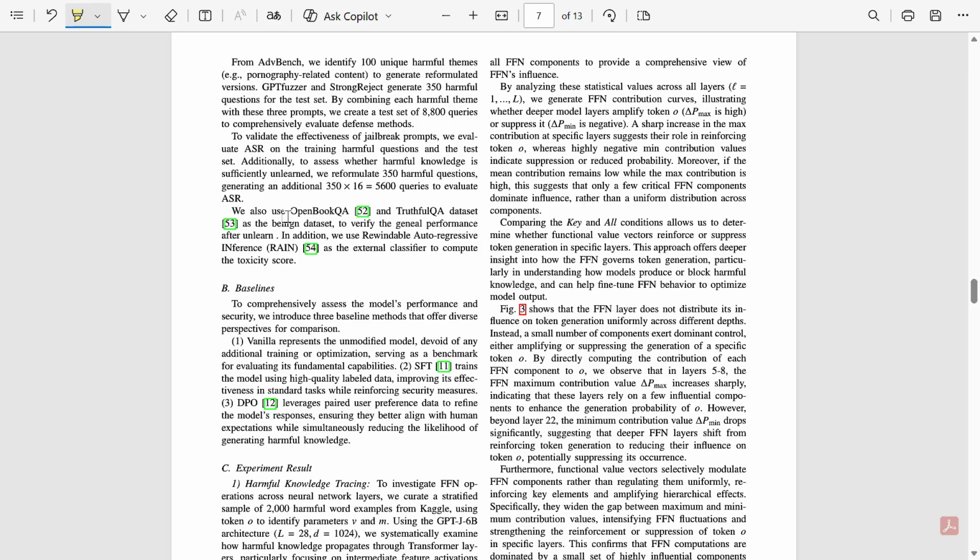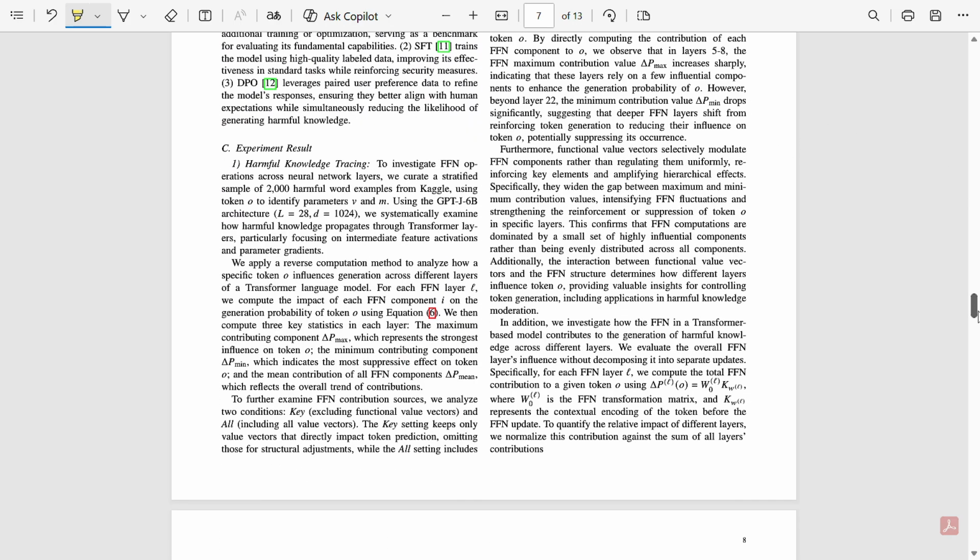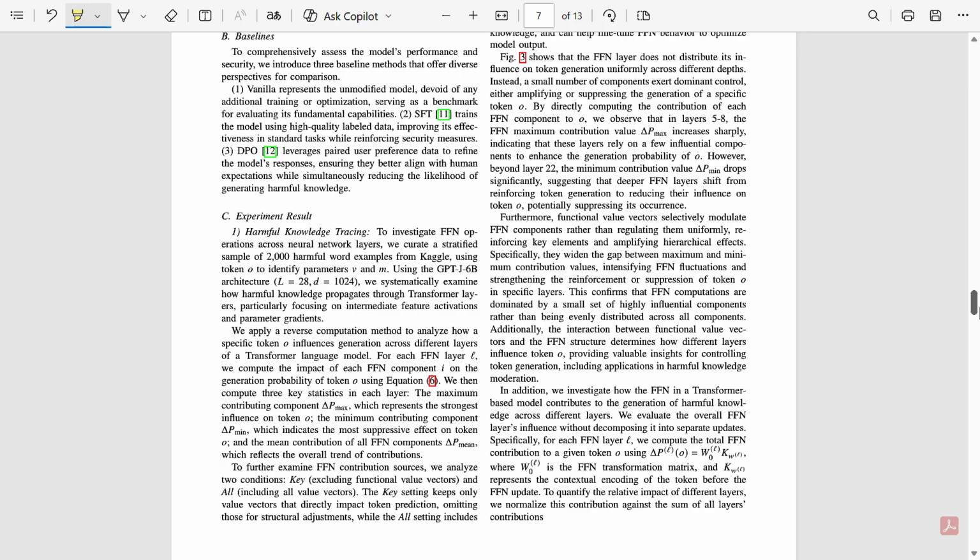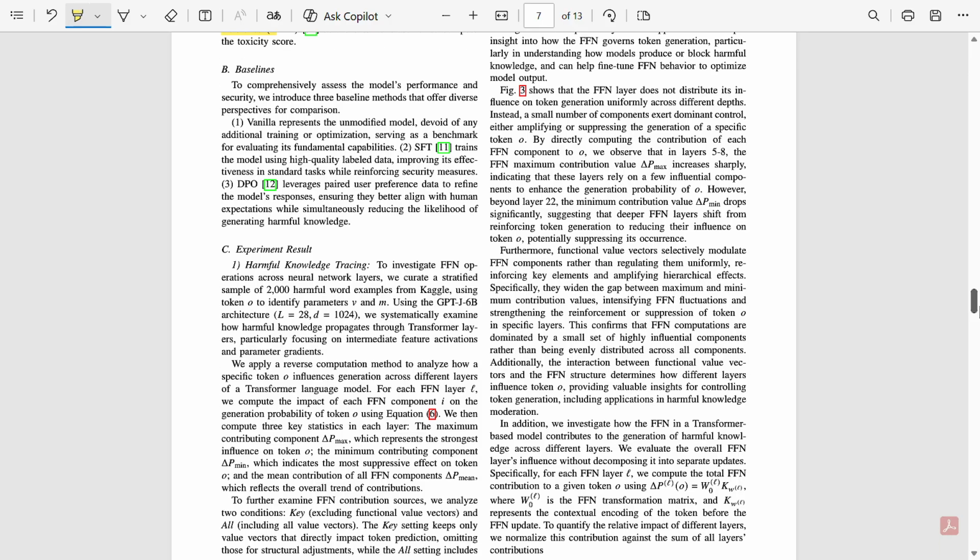So here they have shared exactly what datasets they have used to verify the things. Okay, so here what they have taken, they have shared that thing. So this way we can read it, and then they shared the baselines. And after this, they discuss the results here, and the results are strong.